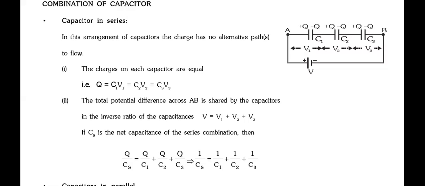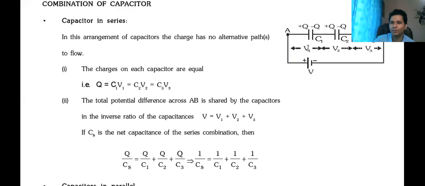Now, when you talk about series, we know the charge on each and every capacitor will be same, in case of series, है ना? Whenever we talk about series circuit, in class 10th syllabus, it was series resistance. In that case, current was same. In the same way here, charge would be same for each and every capacitance. The voltage will vary. So I will use what? Kirchhoff's voltage law, है ना?